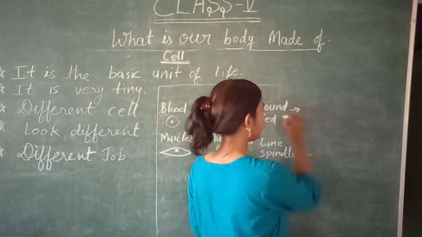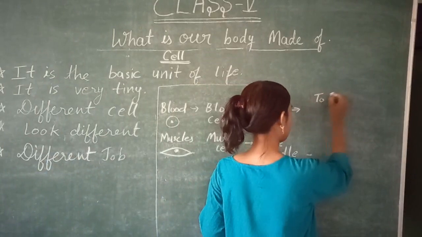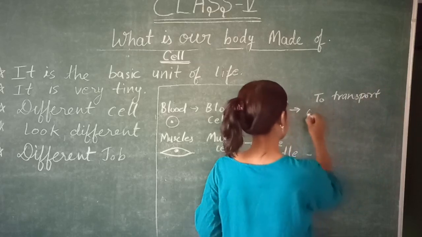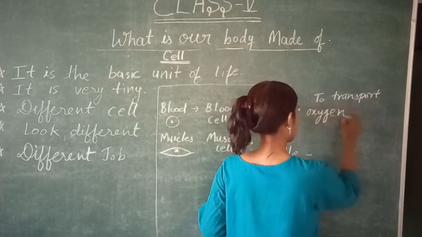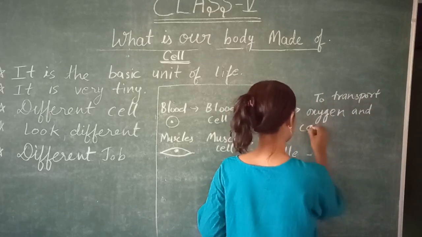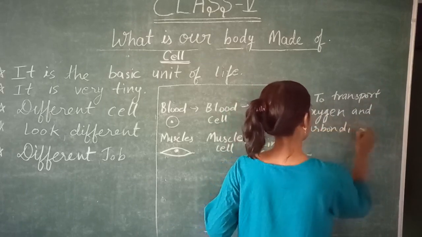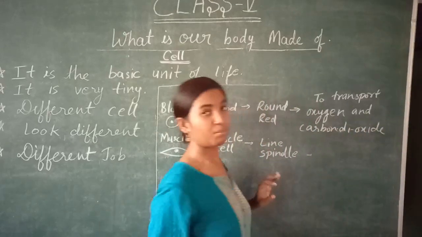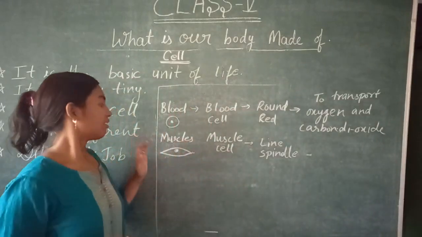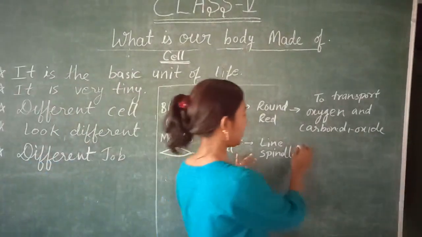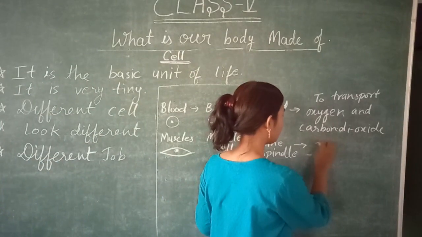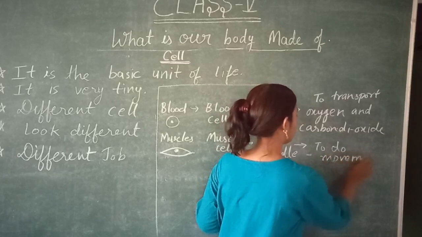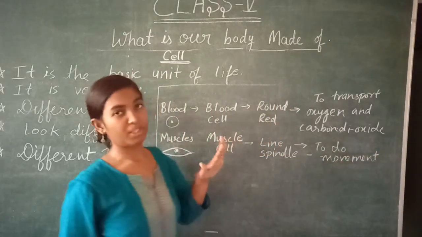And what is the job of this blood cell? It transports oxygen and carbon dioxide in our body. And what is the work of muscle cells? They help us to do movement.